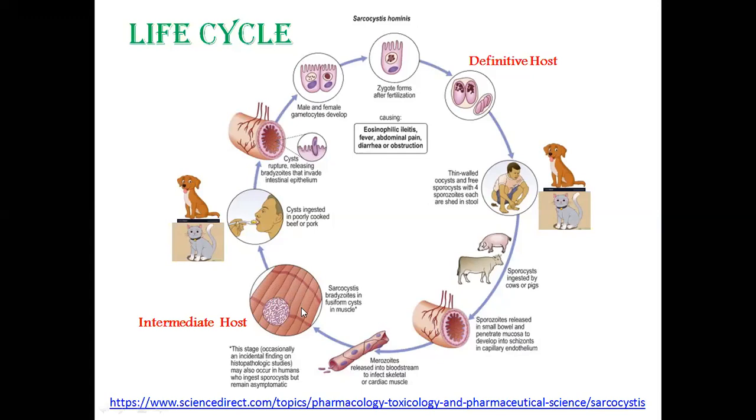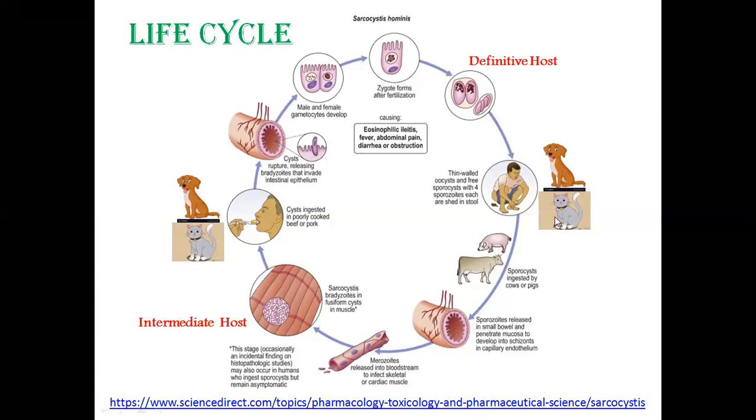The released merozoites will infect the muscular tissue. In the muscular tissue there will be formation of the bradyzoites. That means there will be formation of the cyst, the sarcocyst. So this sarcocyst will wait for the definitive host to ingest, dog, cat, or human being, depending on the species.